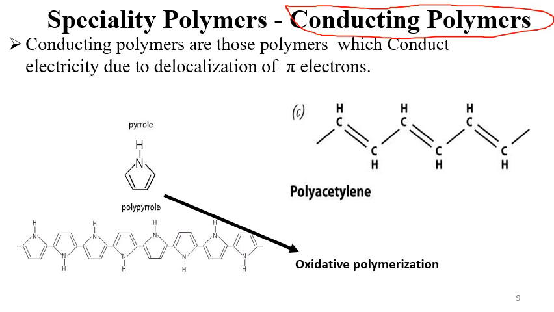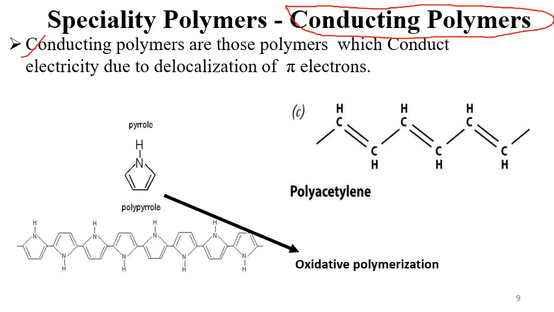Now, conducting polymers are those polymers which conduct electricity due to delocalization of pi electrons. From your perspective you might know that metals act as good conductors, and non-metals act as bad conductors or insulators, right? So you know that only metals can conduct electricity. But it is not confined to metals, polymers also conduct electricity. These types of polymers are called conducting polymers.